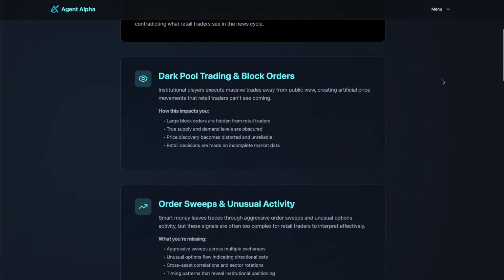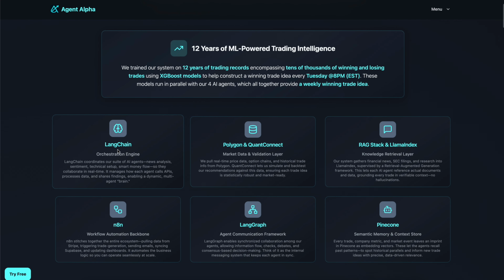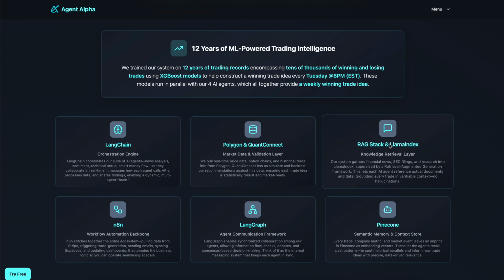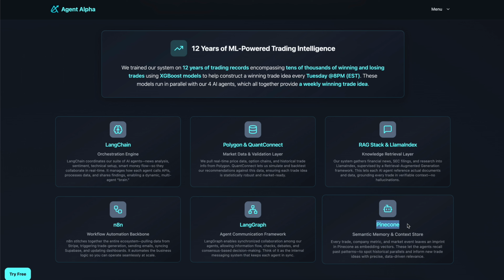None of this would have been possible without today's tech stack. LangChain and LangGraph power asynchronous agent collaboration and tool routing. Llama Index ingests and indexes vast unstructured datasets so agents can query earnings calls and 10Qs semantically. Quant Connect provides the historical data lake and model training scaffolding. Polygon streams real-time market data. You guys might have heard of them.